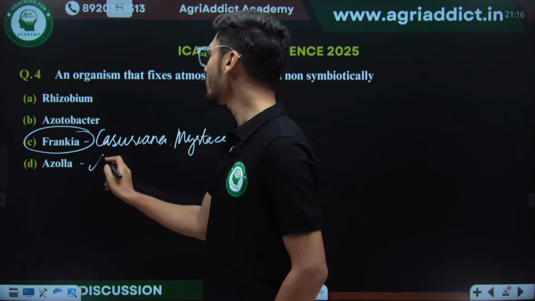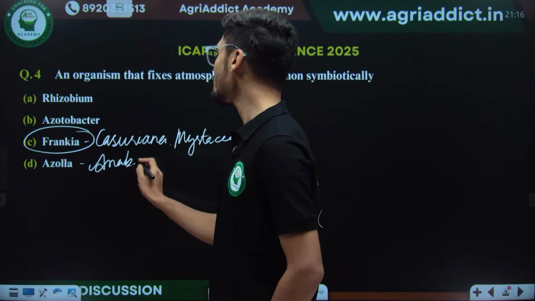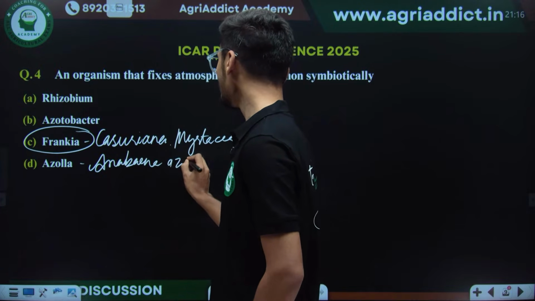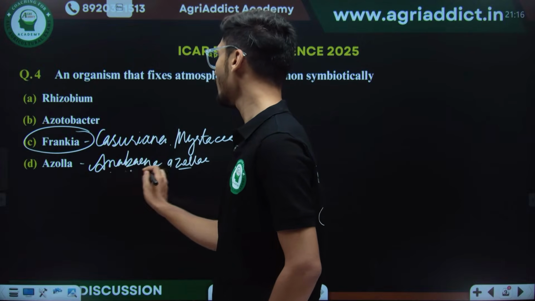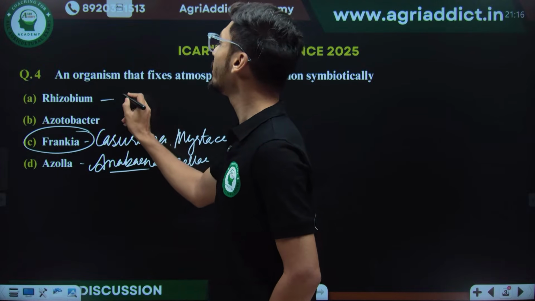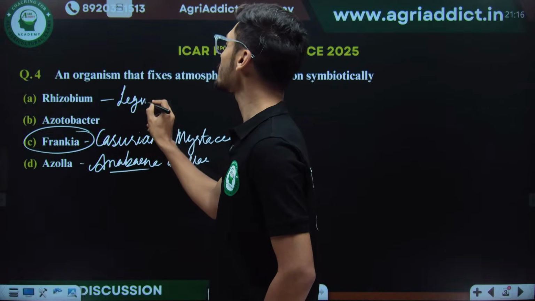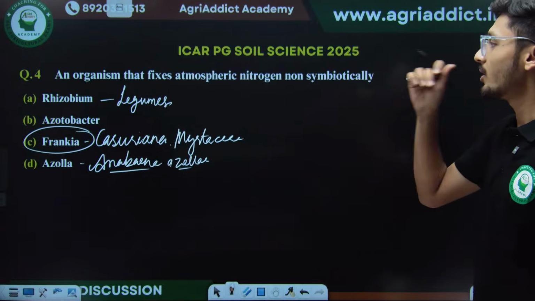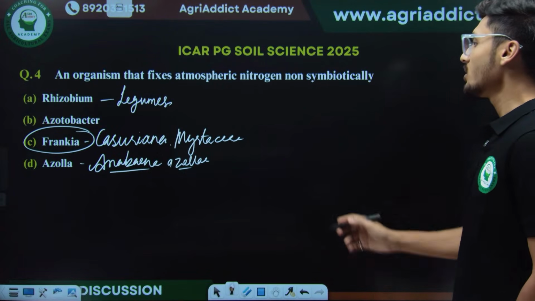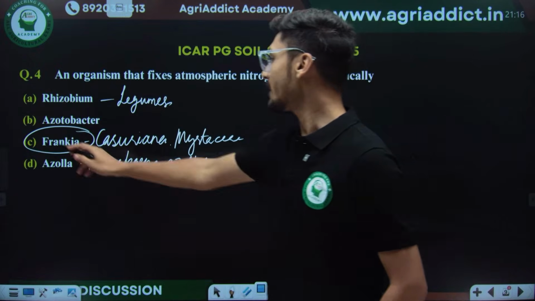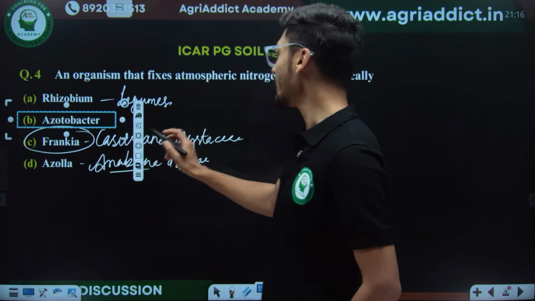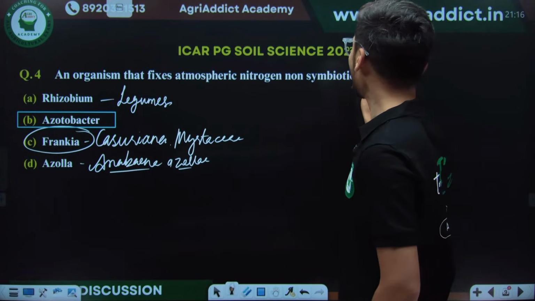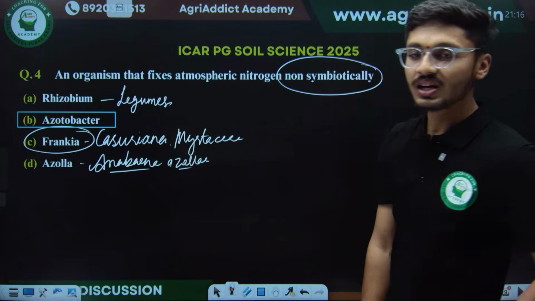Azolla is an aquatic form. It forms symbiotic association with Anabaena azollae. It is a symbiotic cyanobacterium. And Rhizobium forms various symbiotic associations with legumes and different plant species. It has various cross inoculation groups which will be seen further. So the correct answer for this question is Azotobacter, because the question is asking about an organism that fixes atmospheric nitrogen non-symbiotically. So the correct answer for this is Azotobacter.